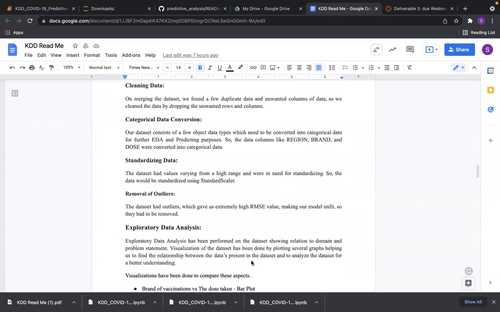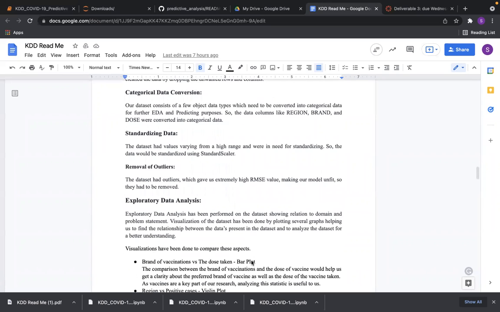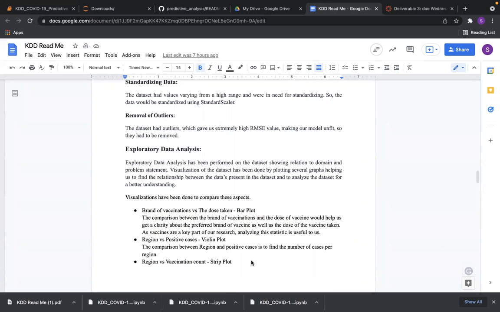COVID-19 has a high range of outliers because one day the number of cases is high, the other day it's very low. So there's a high range of outliers, which gave us an RMSE of about 5,000, which we had to get rid of. So now we have an RMSE value of 0.9, which is very good, and we reduced it by removing the outliers. Next is the exploratory data analysis, which is visualization of the data set.